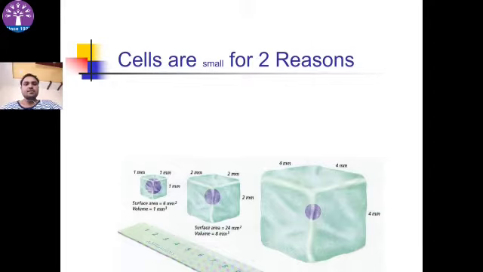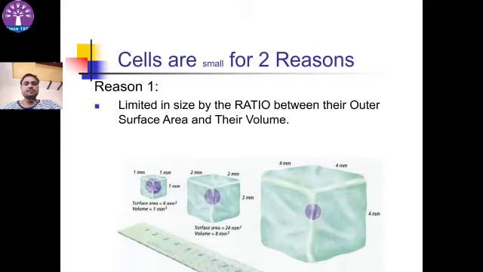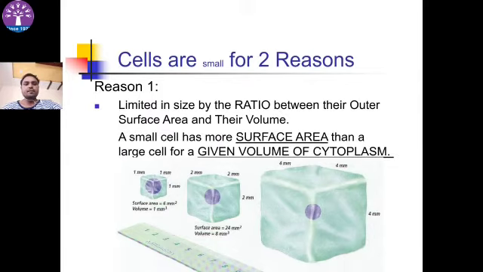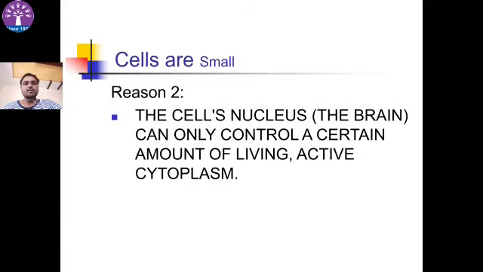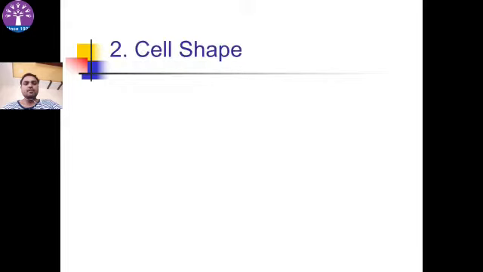Cells are small for two reasons. First, limited size, by the ratio between their outer surface area and their volume. A small cell has more surface area than a large cell for a given volume of cytoplasm. Second reason, the cell's nucleus can only control a certain amount of living active cytoplasm.